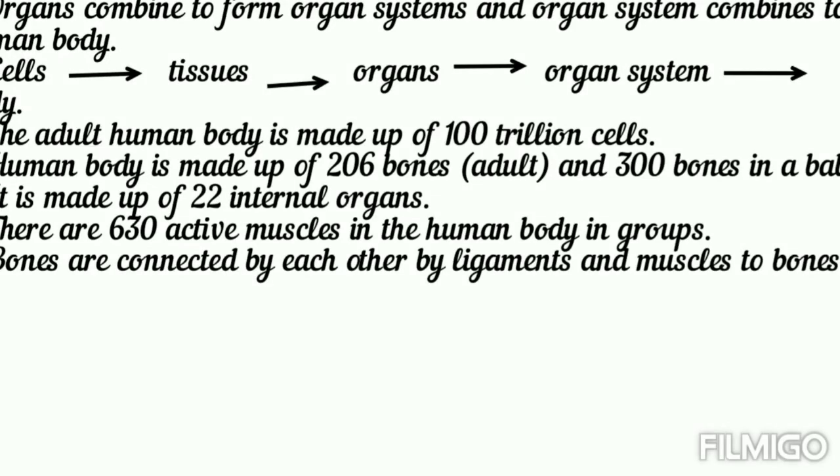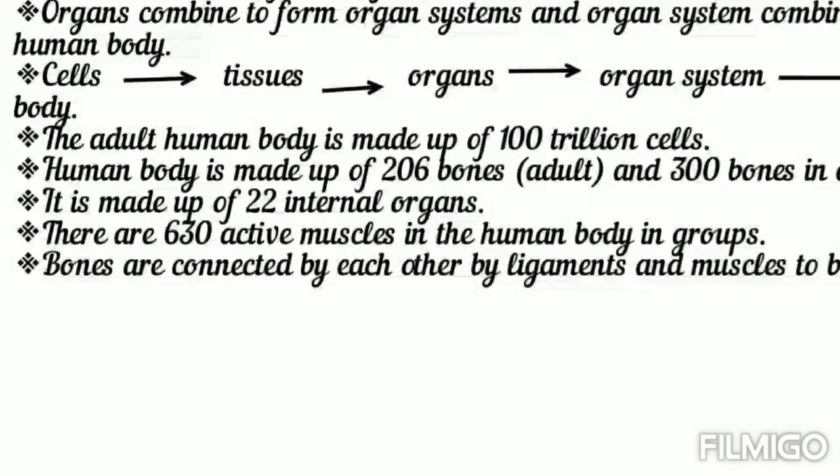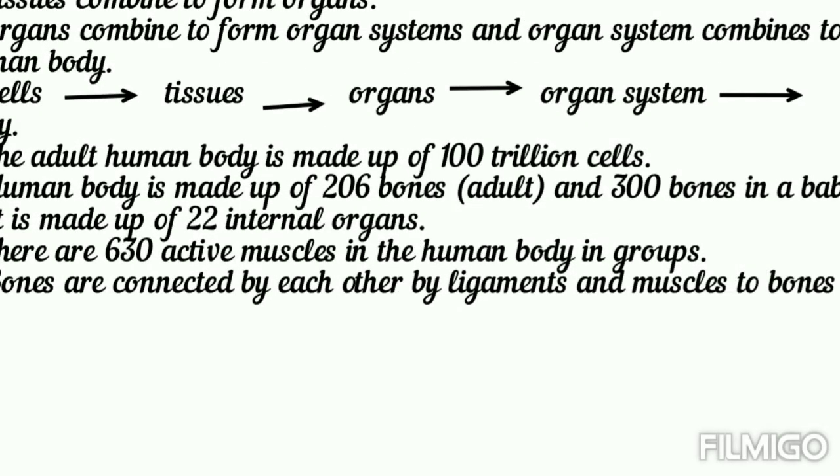There are some other important points to note. The adult human body is made up of 100 trillion cells. The human body has 206 bones, while a newborn baby has 300 bones.